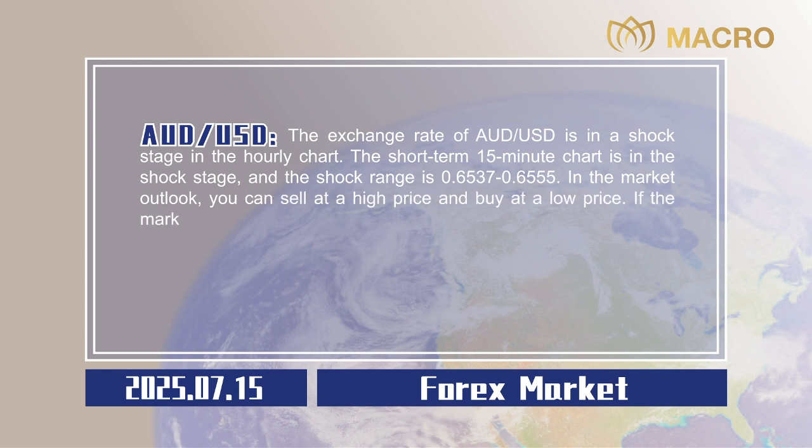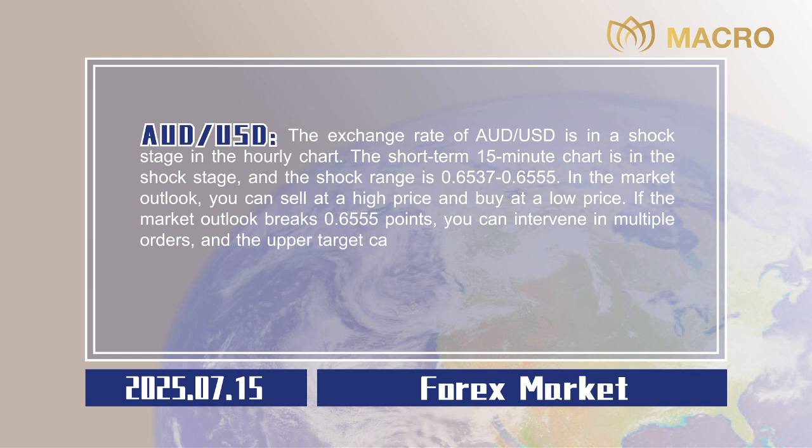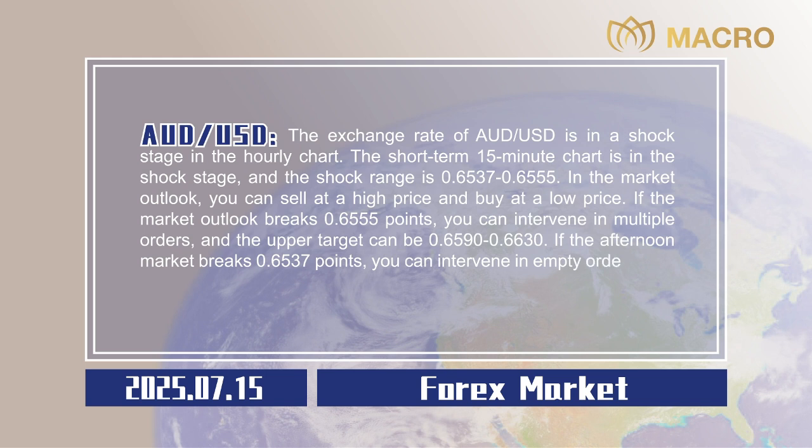If the market breaks 0.6555, you can intervene in multiple orders, and the upper target can be 0.6590 to 0.6630. If the afternoon market breaks 0.6537, you can intervene in empty orders, and the target below can be seen at 0.6480 to 0.6450. Stop losses are all 20 points, 0.0020.